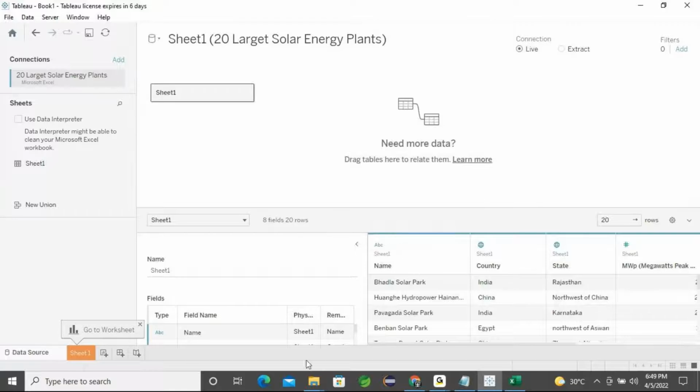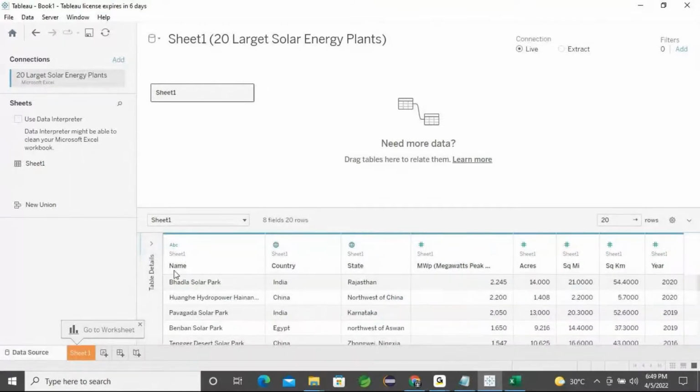Once you get the preview of the data set, make sure the country is in globe format, and the state names are also available in state format. That is the globe symbol. If you couldn't get the globe symbol, you can't generate the map, we can't get that particular location pointing.